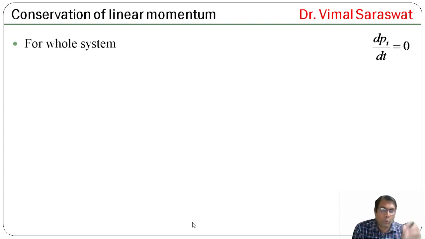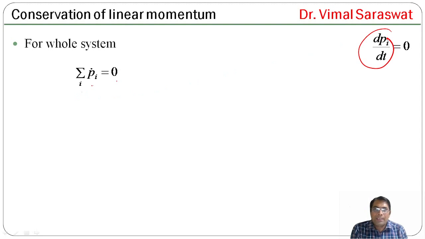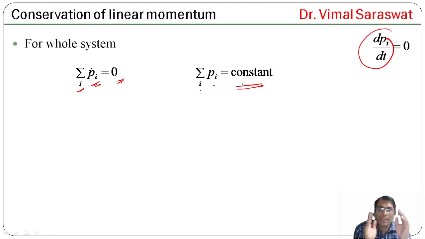Now for the whole system, sigma i Pi dot equals 0, because dPi by dt equals Pi dot. And Pi dot is 0, it means Pi is constant. So sigma i Pi equals constant, it means the total linear momentum of the system remains constant, or the total linear momentum of the system is conserved.